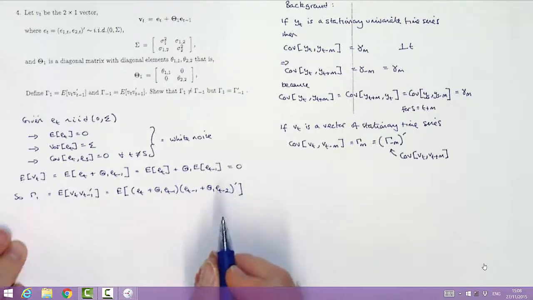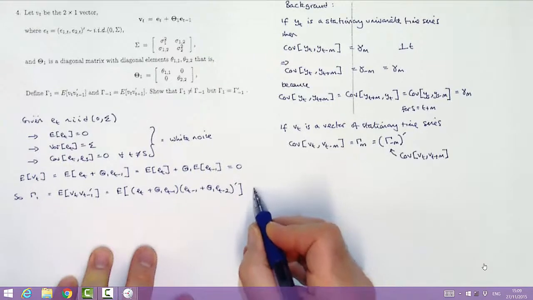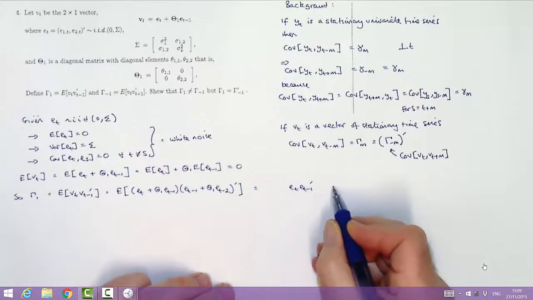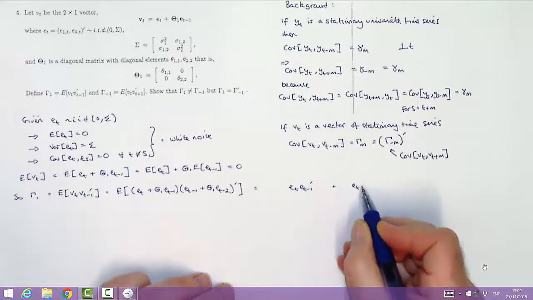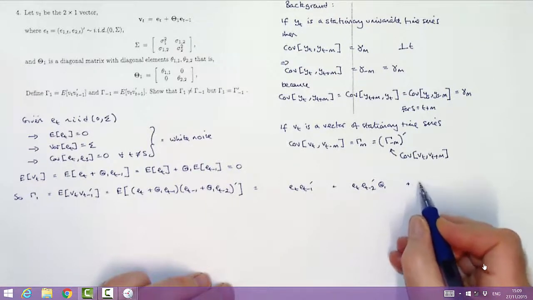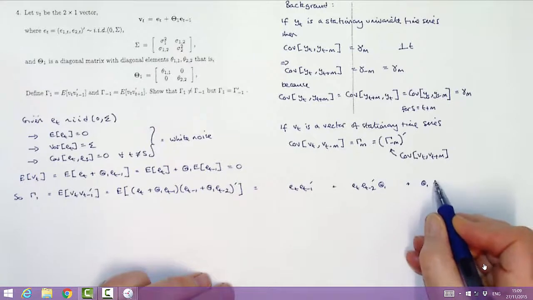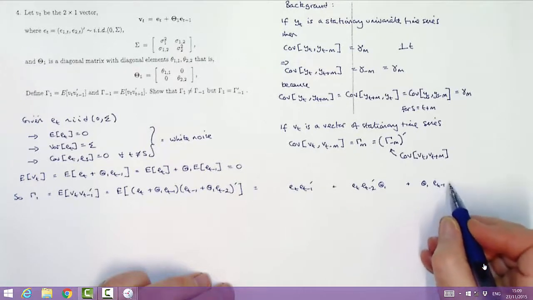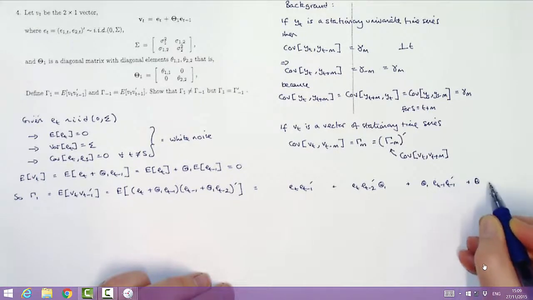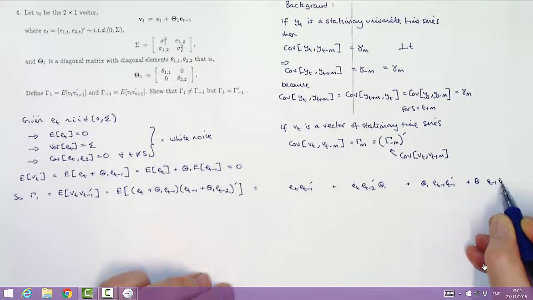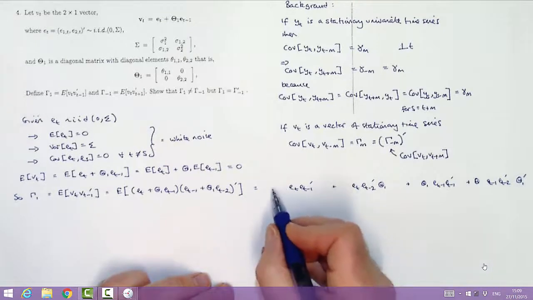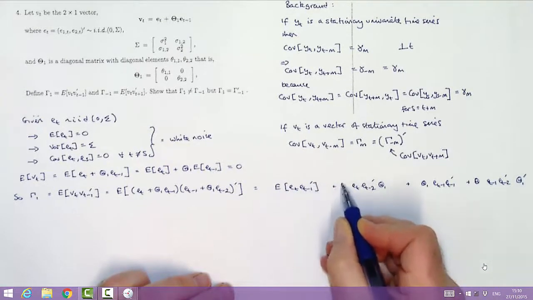Before calculating the expectation, let's first multiply out the two terms that are within the parentheses, remembering that the transpose of the sum is the sum of the transposes, and the transpose of the product is the product of the transposes in the reverse order. We then multiply out the two terms within those parentheses to get the following four expressions. Then we need the expectation of the sum of those four terms, and that again will be the sum of the expectations.